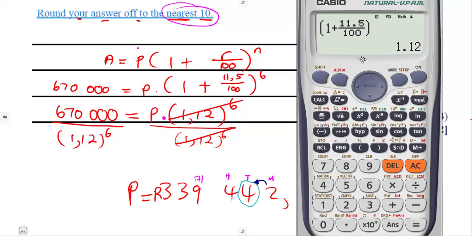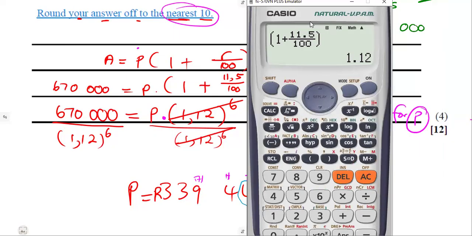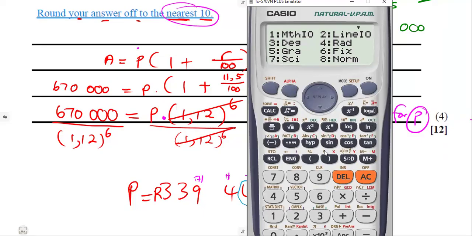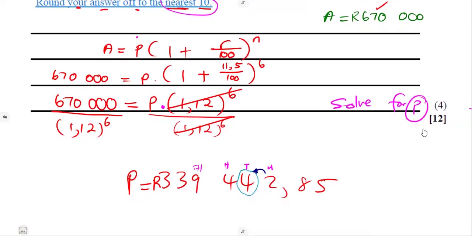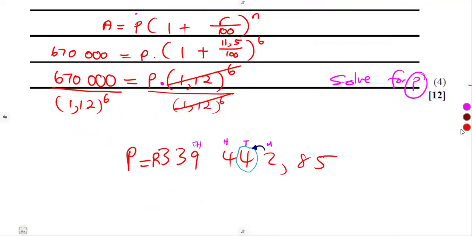Oh, all right, guys, I am the one who is forgetting that my calculator is fixed here. Let's go back to the normal mode and see what the exact value was supposed to be, because I don't want to use these rounded off values. So it was supposed to be 1.115 like this. So let's use the exact value here. If you're using a rounded figure, guys, this is what you're going to do. Well, some of you could have used this one. Let me just do it for you.